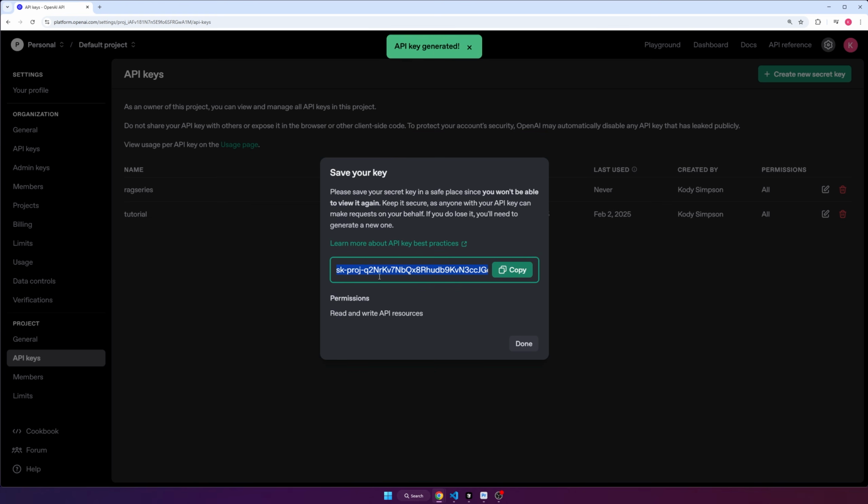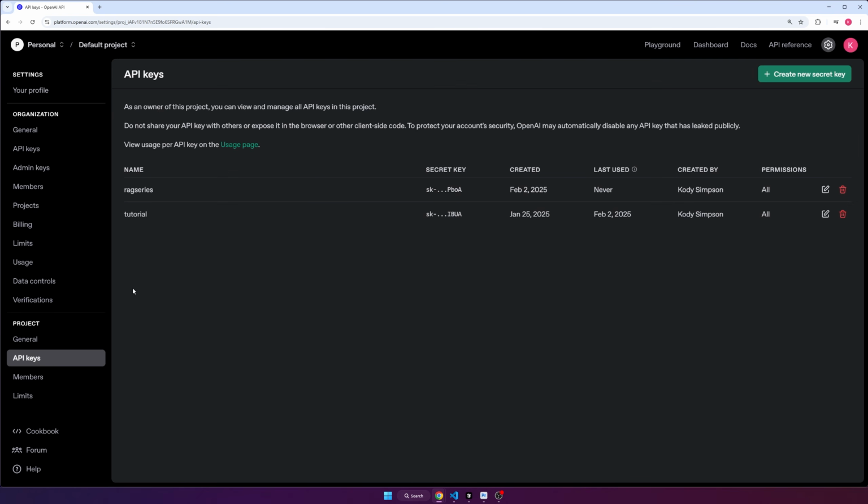And then now what you want to do is copy this key that it gives you. It's this long string, copy it and save it to a file somewhere safe. I'll be showing you in the next part how you can actually save this to a .env file so that you can load it into your project. But for now, just keep it somewhere safe and do not share with anybody else because if they have the key, they can spend money on your account. Make sure you copy it now before closing because once you close it, you cannot reopen it. You'll have to create a new key to see it again, okay? So click done once you have it saved somewhere.